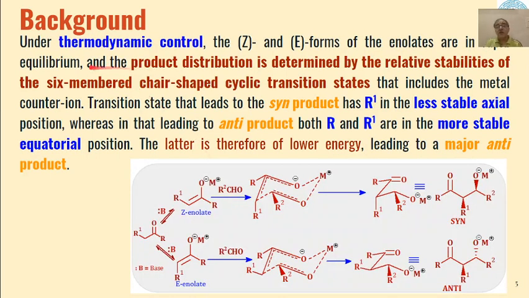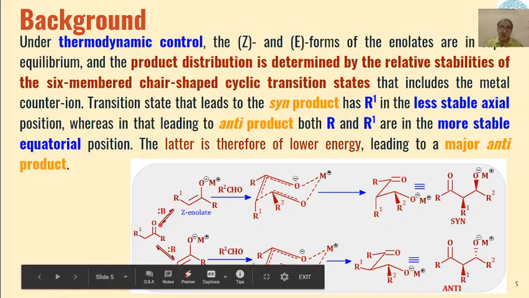Now we will see the mechanism of one such type of reaction. If the reaction takes place under thermodynamic control, then the Z and E forms of the enolate are in equilibrium with each other. So these are in equilibrium with the starting material, that is the carbonyl compound.